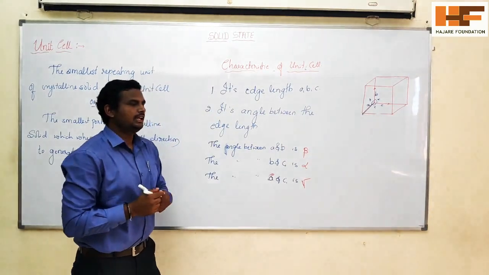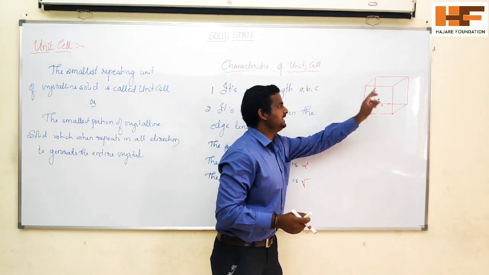So these are the angles between the edge lengths, and A, B, C are the edge lengths.